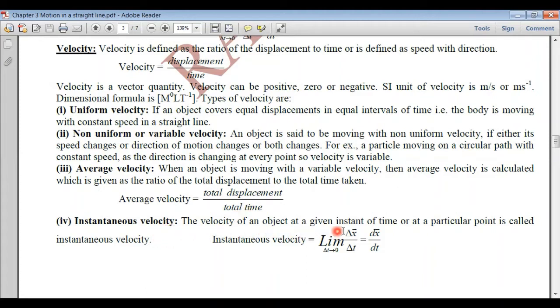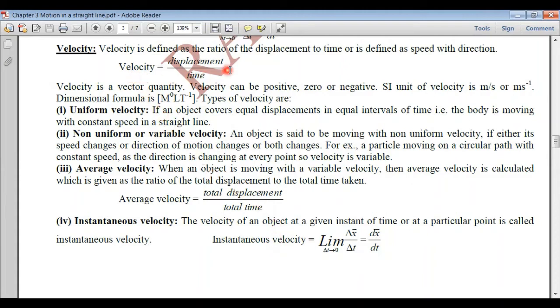Instantaneous velocity, the velocity at a particular instant of time or at a particular point, we call instantaneous velocity. Okay, so delta x upon delta t here is the rate of change of displacement with time. But if the time interval is very small, that is in the limit delta t tending to 0, this can be written as dx upon dt, which is the differentiation of displacement with respect to time. This we call instantaneous velocity.